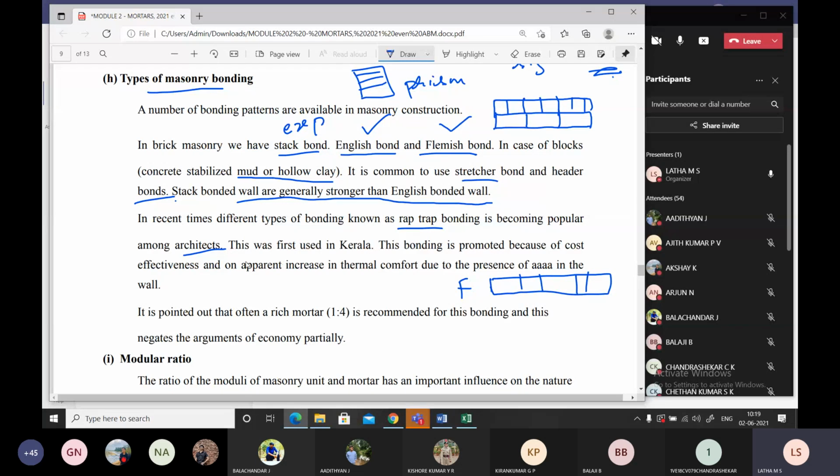So we have different types of bonding, and it is pointed out that often a rich mortar is recommended for this type of bonding, and it is argued that economical partiality will take place.